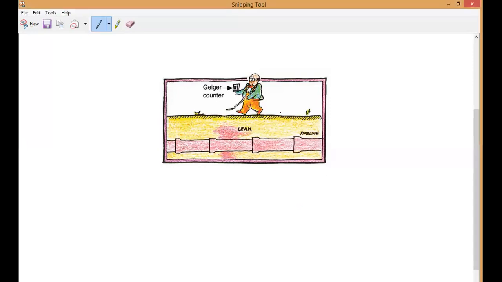Yes, guys, please respond. In this picture, you might see a person walking on the surface of the ground. The pipeline is inside, and somewhere here a word has been written. What is that word? Leak. So radioactive isotopes are used in industries to detect leakage in underground oil pipelines. You might see gas pipelines, oil pipelines, and all.